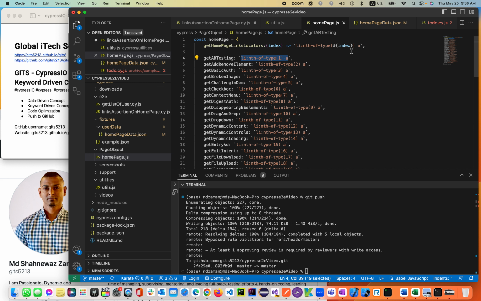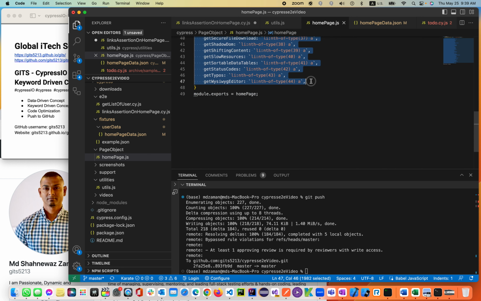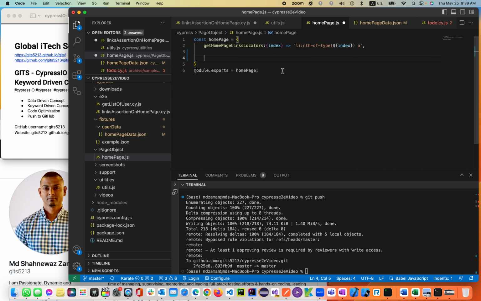Instead of a number, we're going to use an index. Later on, we can call that function and pass the number 1, 2, 3, 4, 5, 6. So the 45 lines of code are replaced with one single line of code. This is how you optimize the page object model locators and the data.json file.